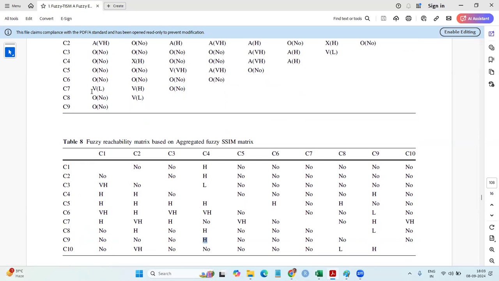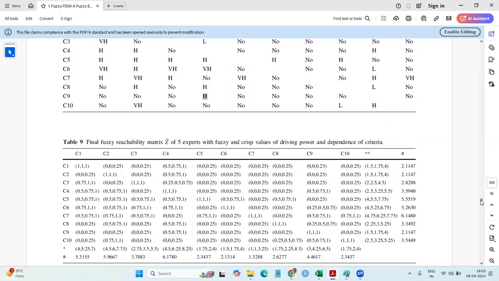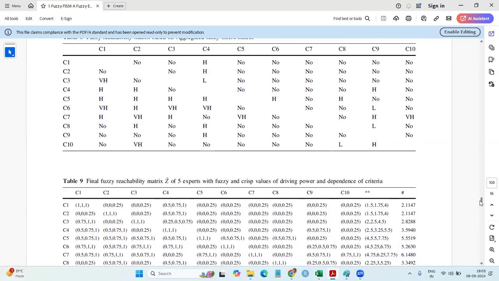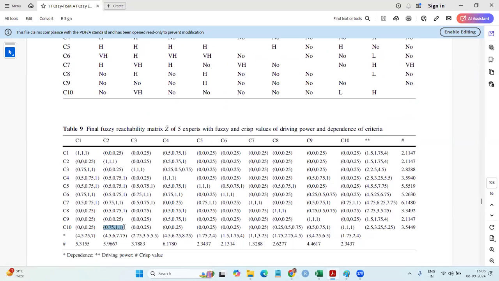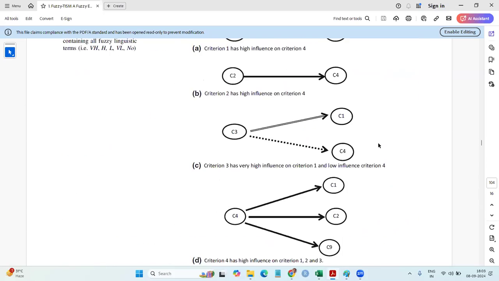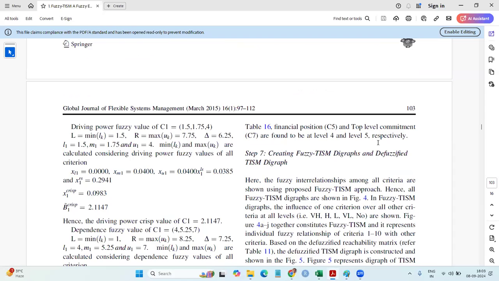Do you get it? So we will take the majority. We will go with the majority and make this table. From this table, now convert using these values. Very high means, for C2, C10, 0.7511. No means this. Get the total, get the fuzzy, etc. Gaurav and team have shown the calculation part here. You can just go through the table.